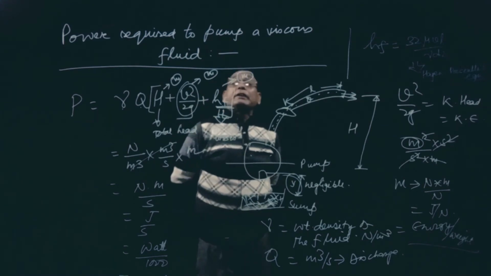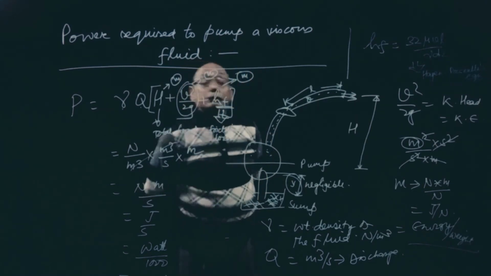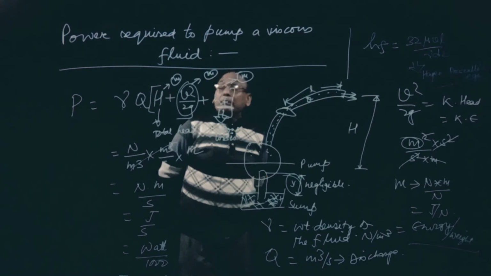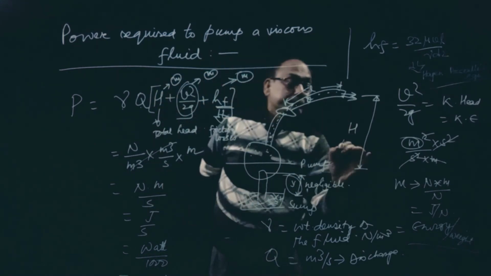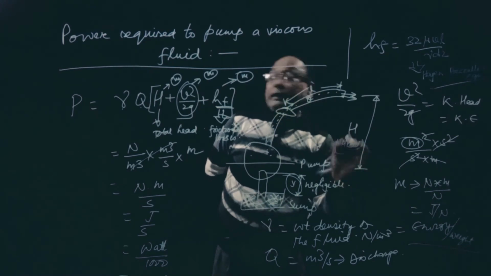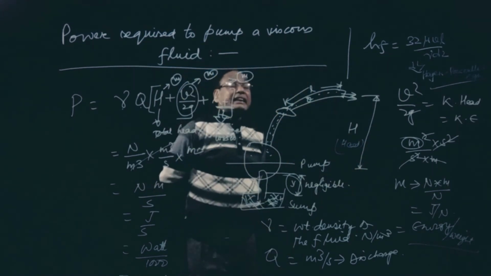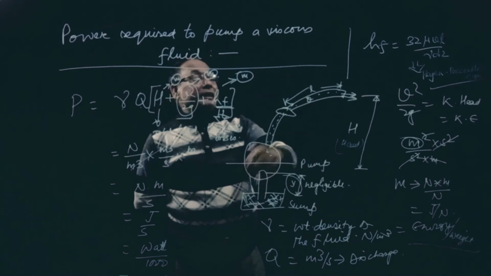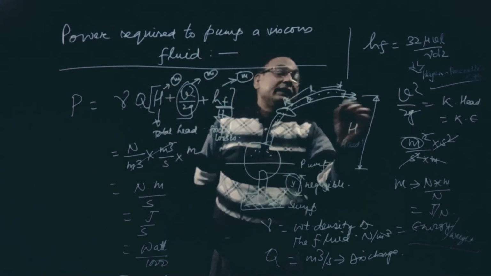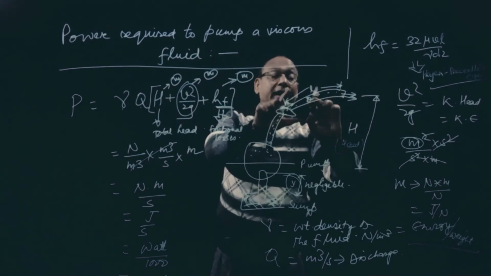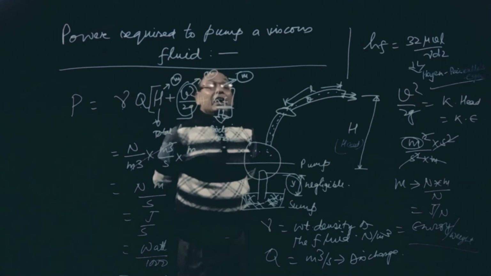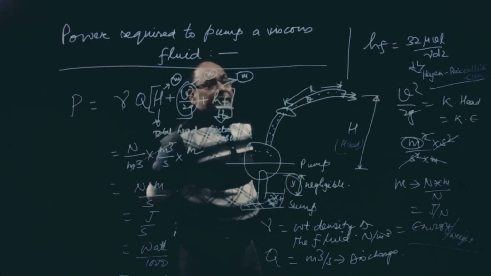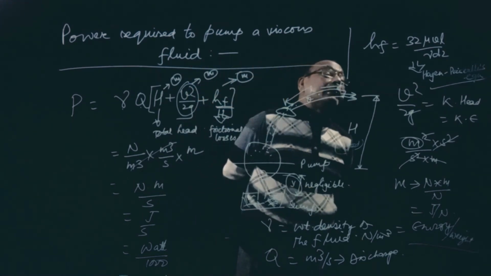So power required to pump a viscous fluid will be gamma into Q into capital H, total head available, plus V square by 2g, this is kinetic energy. See, I have made a schematic diagram. From here velocity can be taken, and velocity square by 2g will give us kinetic head, and frictional loss we have also derived, that is 32 mu VL by gamma d square.